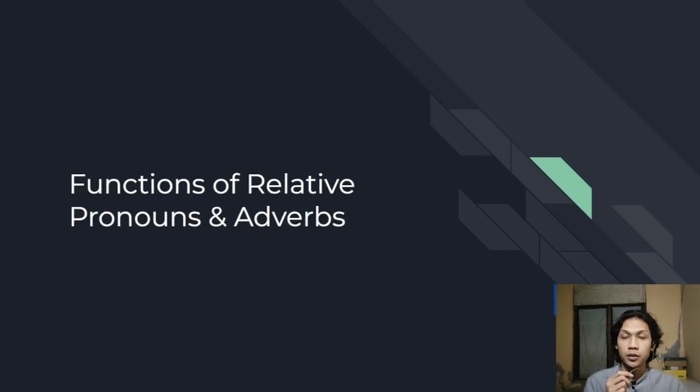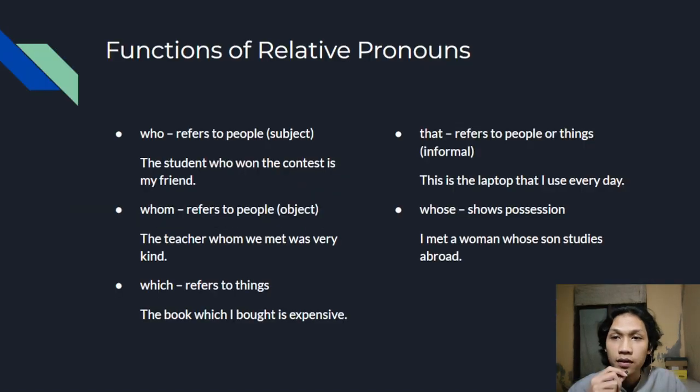Function of relative pronouns and adverbs. Function of relative pronouns. Relative pronouns connect the clause to a noun. Who is used for people as the subject. For example, the student who won the contest is my friend. Whom is for people as the object. For example, the teacher whom we met was very kind.